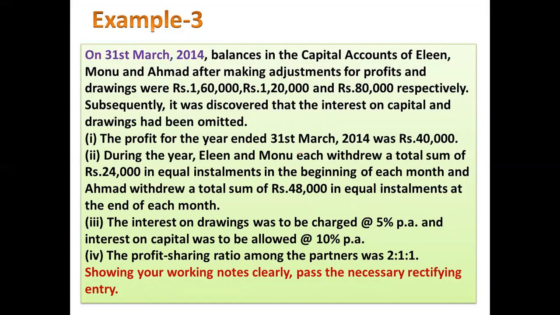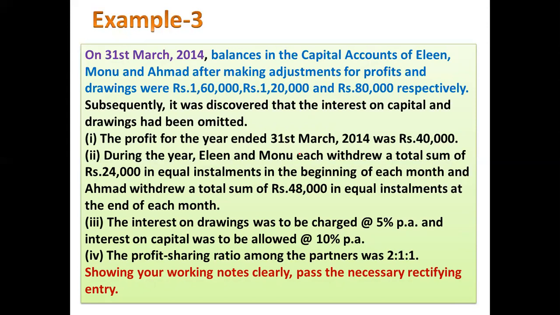The first thing in this paragraph is that on 31st March 2014, balances in the capital accounts of Eileen, Monu and Ahmed after making adjustment of profit and drawings were rupees 1,60,000, rupees 1,20,000 and rupees 80,000 respectively.